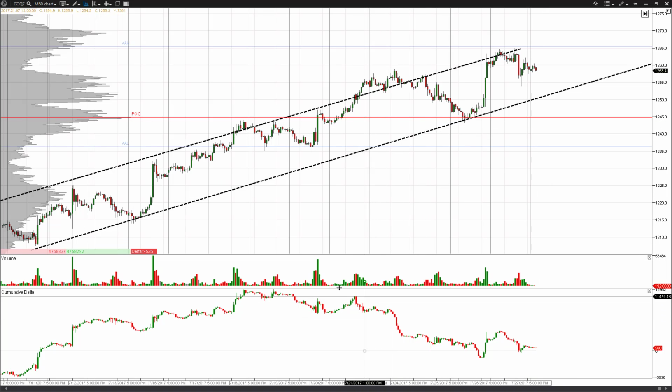Additionally, we've looked at price, we've looked at volume. We can see the cumulative delta is showing that there's been some distribution since the beginning of this range here. So it looks like we're seeing some distribution. I am bearish on gold.